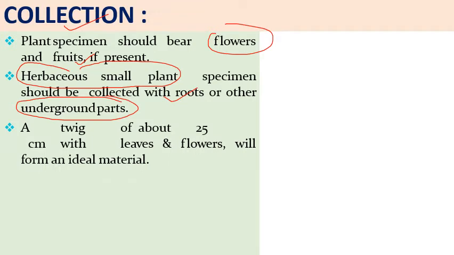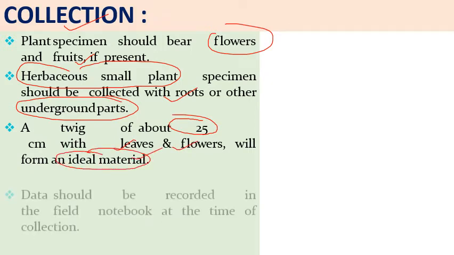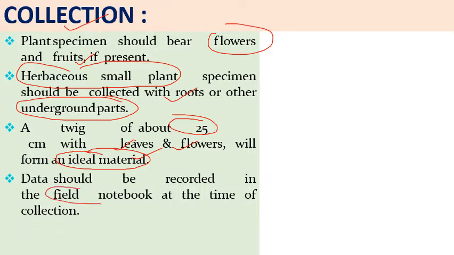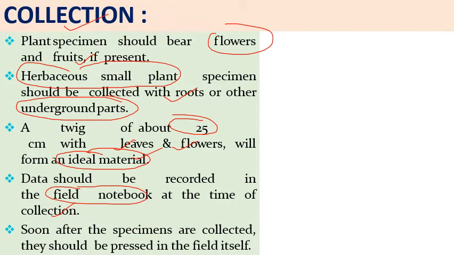A twig of size more than about 25 centimeters with leaves and flowers acts as an ideal material for the preparation of herbarium. So data should be recorded in the field notebook at the time of collection. All the unique features of that plant should be recorded in the field notebook while collecting that plant material. Soon after the specimens are collected, they should be pressed in the field itself. So whenever we collect plant parts, after that they should be pressed to remove the water from that plant specimen, and we have to dry it.